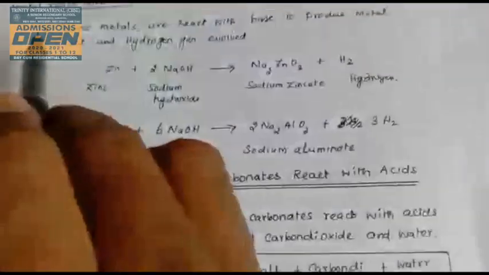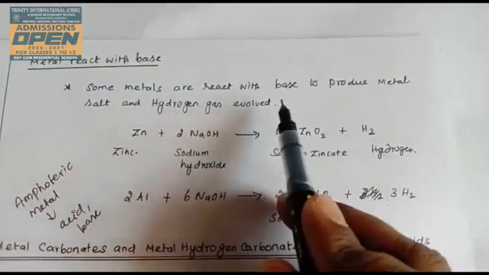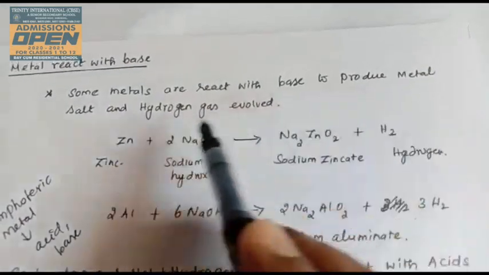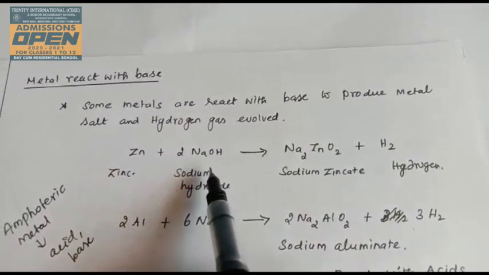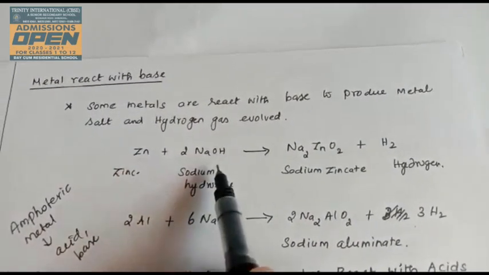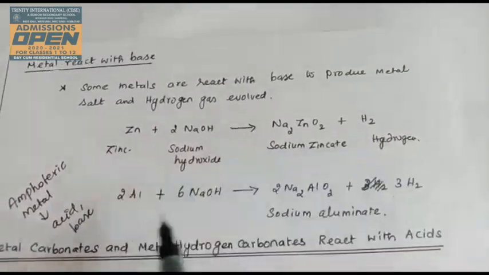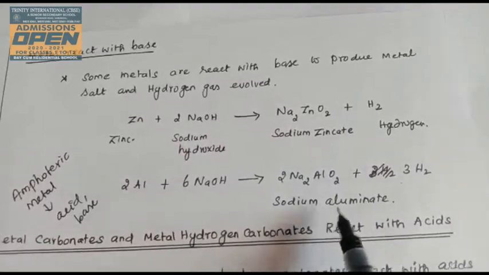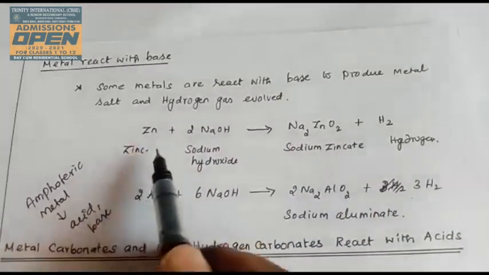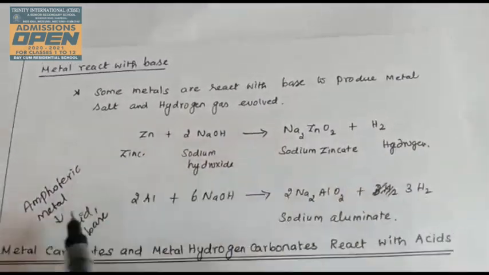Now in this class, metals react with bases. Some metals react with bases to produce a metal salt and hydrogen gas. For example, zinc metal reacts with sodium hydroxide base to form sodium zincate and hydrogen gas. Similarly, aluminum reacts with sodium hydroxide to form sodium aluminate and hydrogen. Only zinc and aluminum react with bases to evolve hydrogen gas, no other metal.